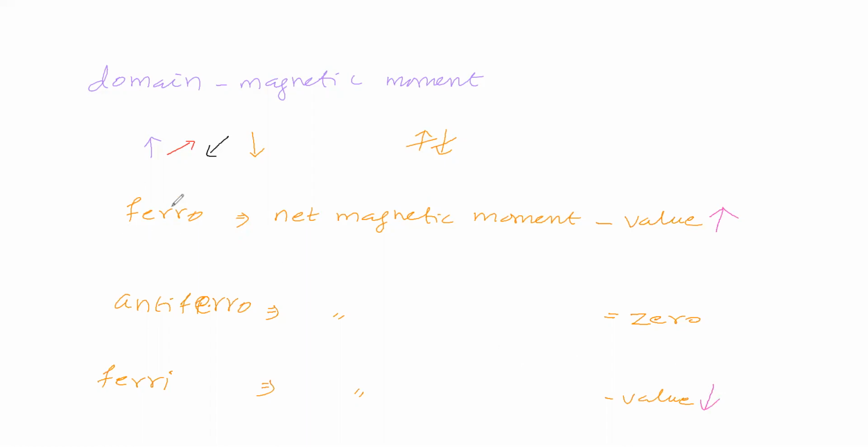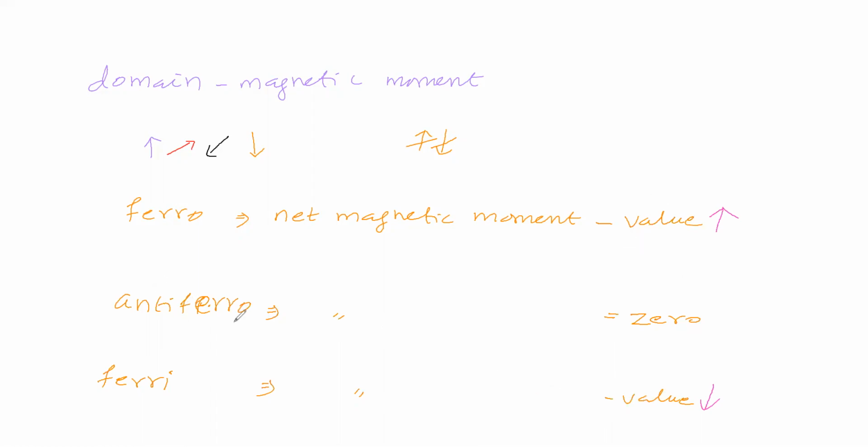So in ferromagnetism, net magnetic moment has some value. In antiferromagnetism, net magnetic moment is 0. In ferrimagnetism, net magnetic moment has some value. This value is high, whereas this value is low.